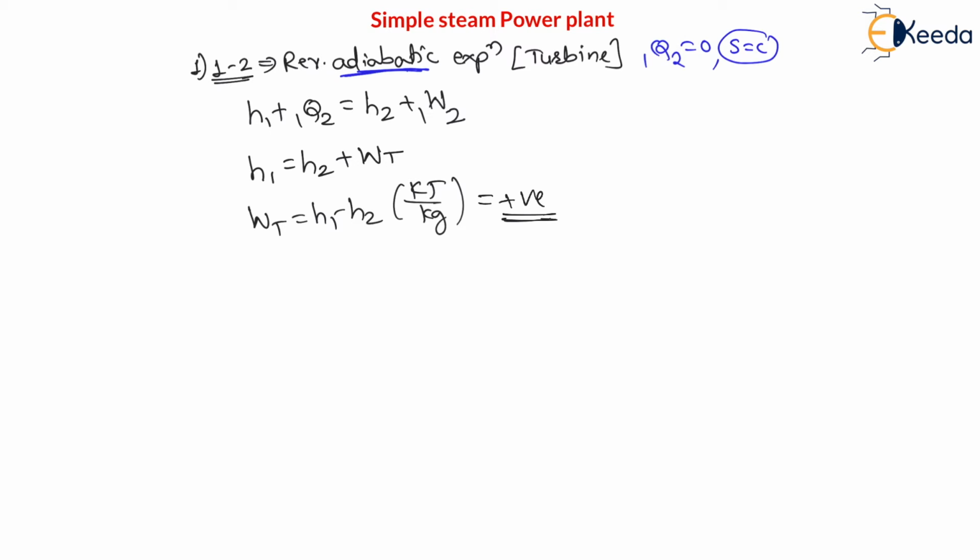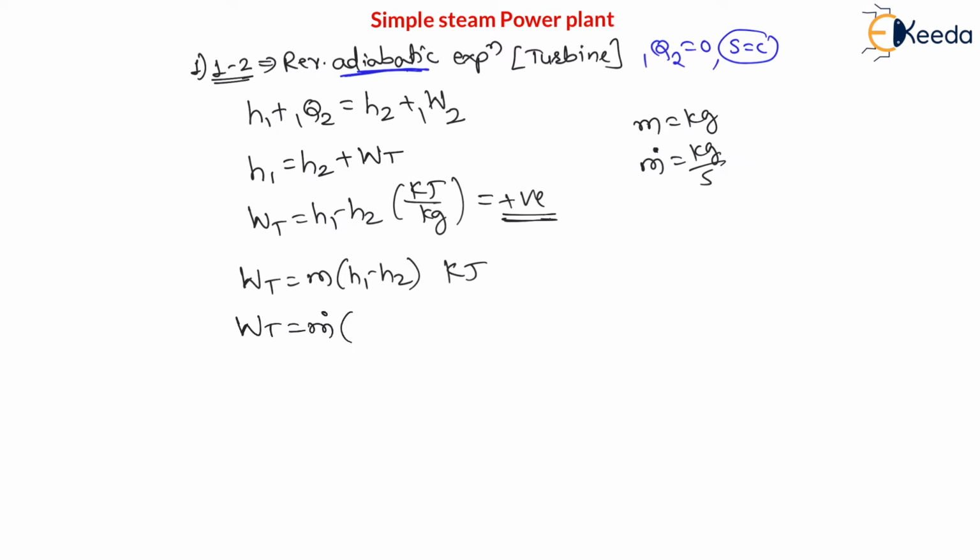Therefore, this work of turbine, if I multiply with mass in kg, is equal to m times H1 minus H2, and the answer will be in kilojoule. Mass flow rate is represented by m dot, which is nothing but kg per second. If I multiply with mass, the answer will be kilojoule because kg will get cancelled. If I multiply with mass flow rate, it will be kilojoule per second, therefore kilowatt. Therefore, the work of turbine in kilowatt will be equal to m dot, mass flow rate, into H1 minus H2. This answer will be in kilowatt, right? This is called turbine. And my dear students, this work of turbine is a positive answer.